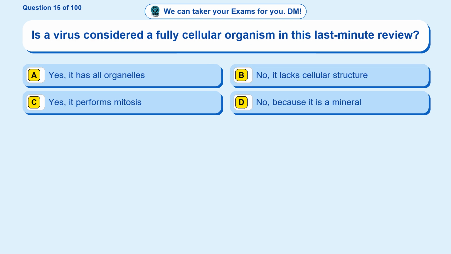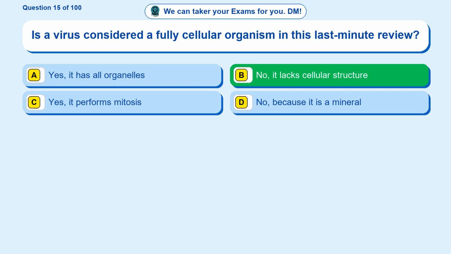Question 15. Is a virus considered a fully cellular organism in this last-minute review? Option A. Yes, it has all organelles. Option B. No, it lacks cellular structure. Option C. Yes, it performs mitosis. Option D. No, because it is a mineral.